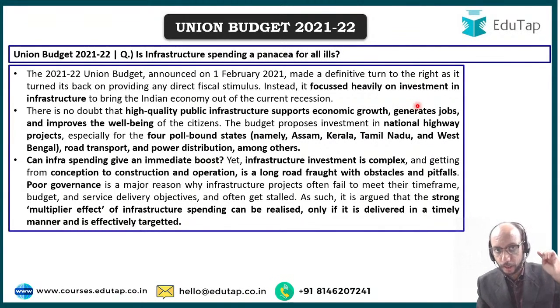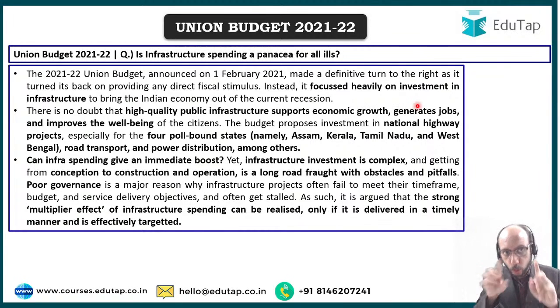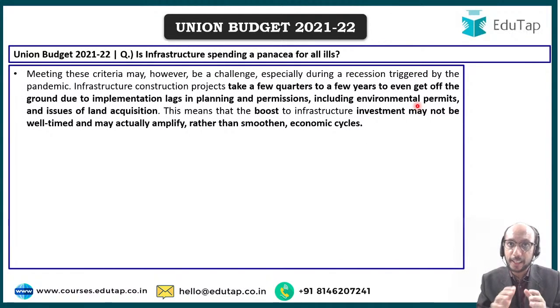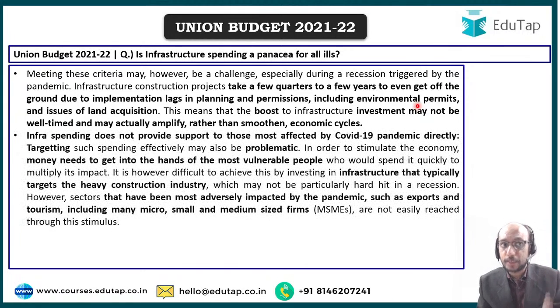So is the boost that is required for the economy available today or in the future? Through infrastructure spending, the boost will come, but in the future. We require a boost for the economy today. Support was required today and not so much in the future, is one of the arguments you can present. It takes a few quarters, maybe a few years, to implement, because planning has to take place, permits have to be taken, acquisition has to be done. So it may take some quarters for infrastructure spending to really have its effect.